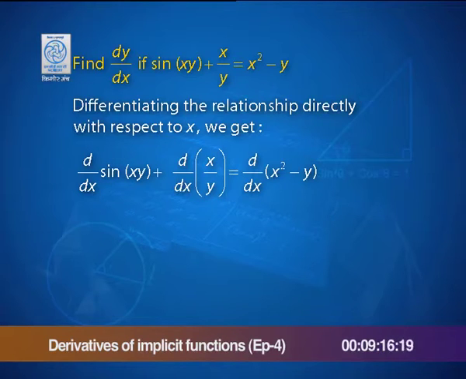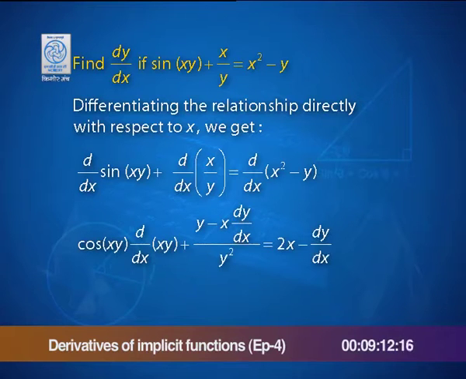The first term, that is sin of x into y, gives us cos xy into the derivative of xy, chain rule again, plus what happened here? What I have used is what you see, I read it as x by y. So, there is a clear presence of the quotient rule. The right hand side is just 2x minus dy by dx.